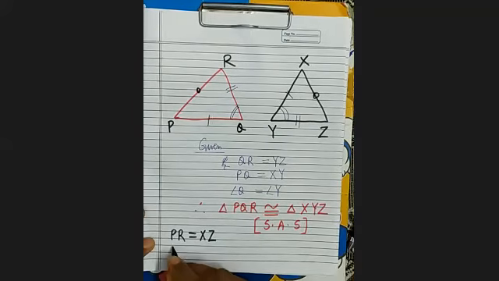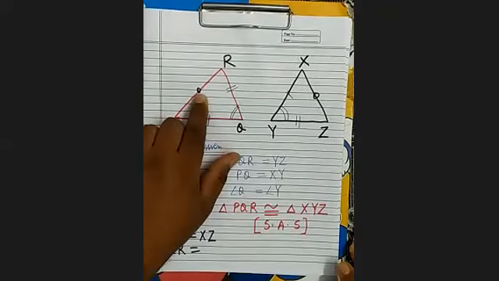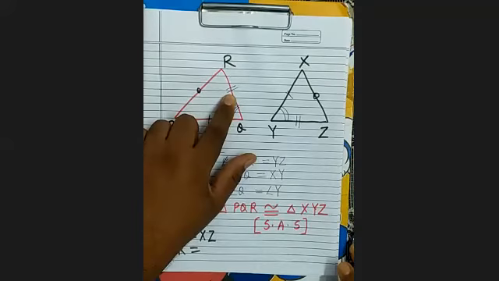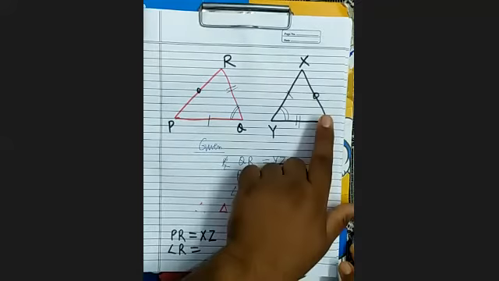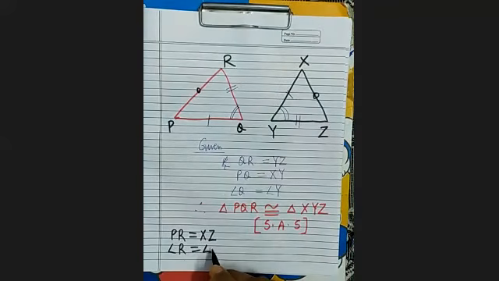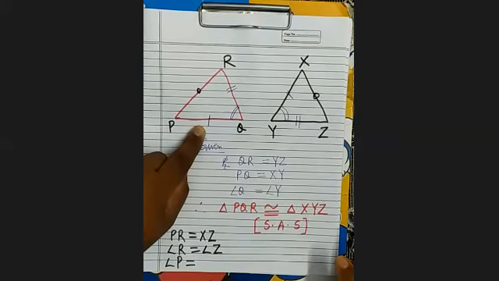Now angle R will be equal to which angle here? Angle R is made by the dot and the double line. Now see, the dot side is this, the double line side is this, and they meet at angle Z. Similarly, angle P will be equal to what? Angle P is made up of dot and single line.